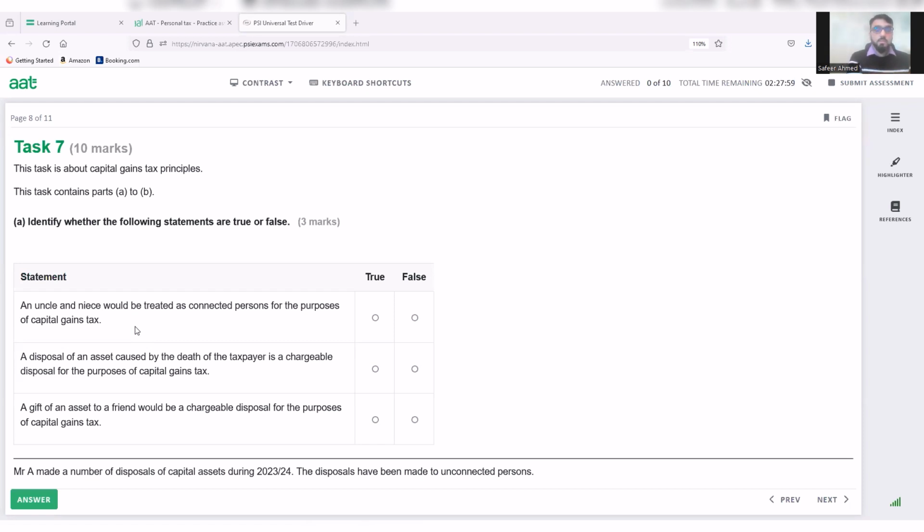This could be your partner's grandparents, your partner's parents, your partner's children, your partner's grandchildren, etc. But this would not cover uncles and aunties, or similarly nieces and nephews. So an uncle and niece would not be treated as connected persons for capital gains tax purposes. Therefore, this is false.